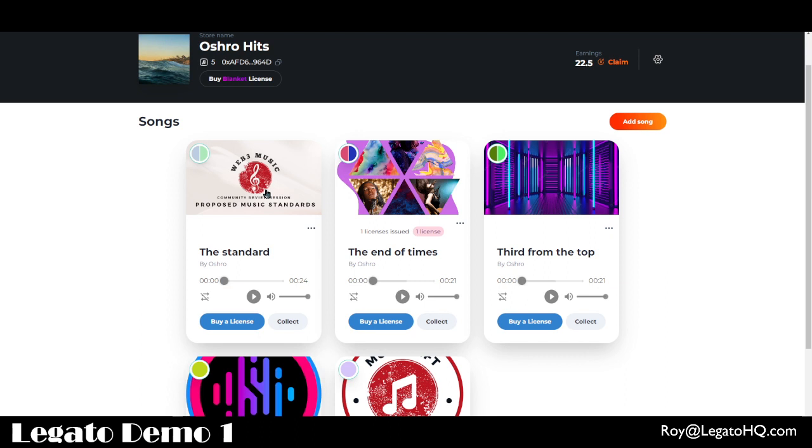So the nice thing here is that you manage everything from one place in the same location. You see all of the money that came in. You don't have to worry about going to different places. And you also don't have to re-upload your song every time. You upload it once, you manage it from here, and you can have multiple monetization options, such as ticketing, licensing, etc. And of course, people can buy a blanket license to use your song, maybe for streaming, maybe for aggregation.